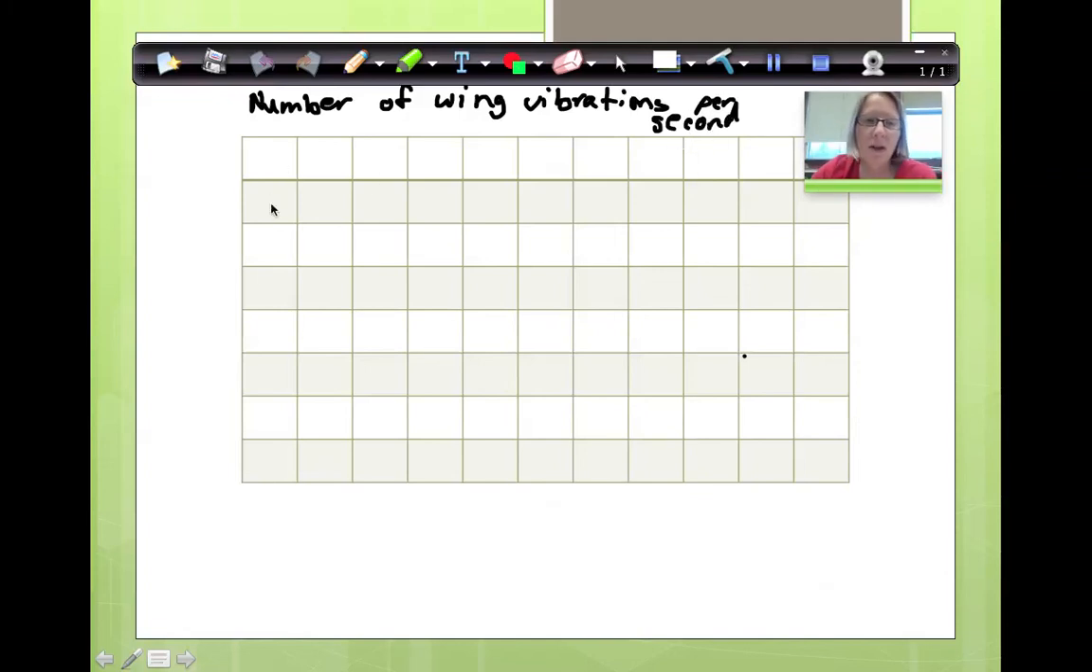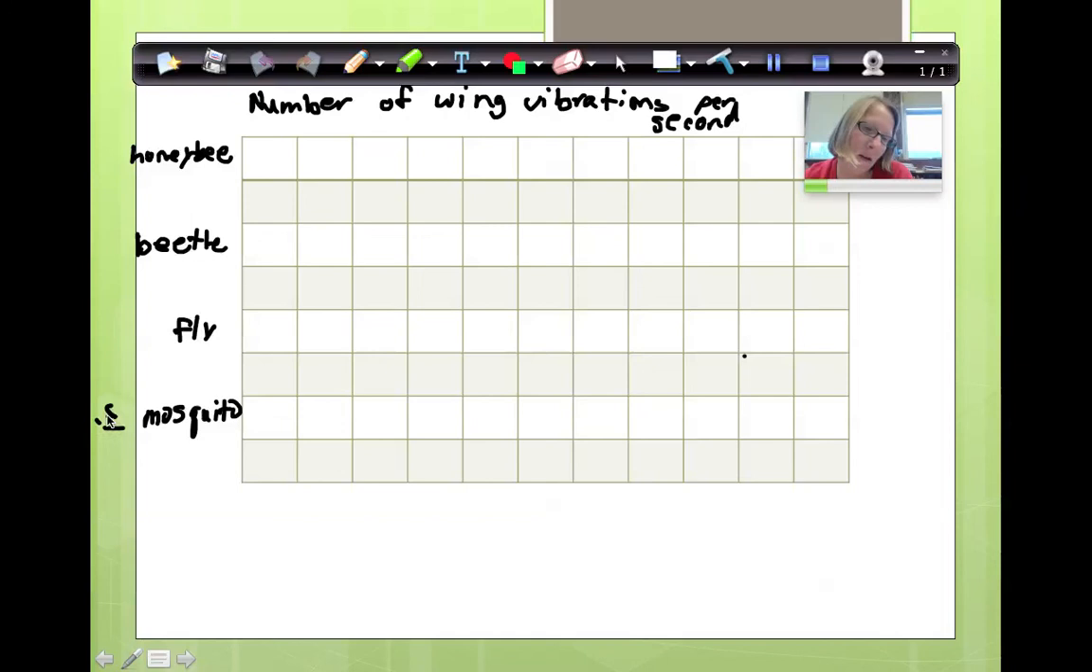Looks to me like we're going to do every other one. So this one is going to be honeybee. So let's write honeybee over here. Honeybee. Skip one. Let's do beetle here. Skip one so we have some space. Let's do fly here. And let's do mosquito. I'm skipping one. Mosquito. So what are these? These are insects. I'm trying to write sideways. These are our insects.